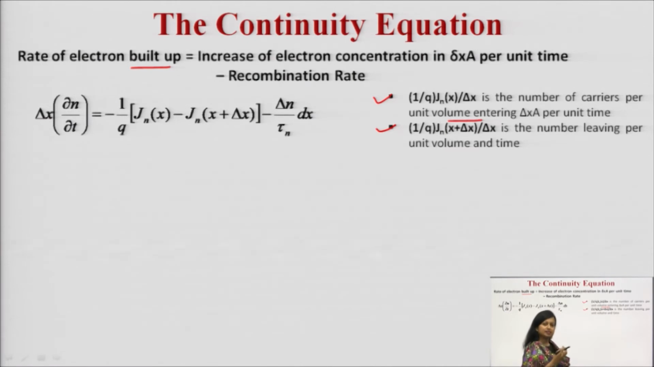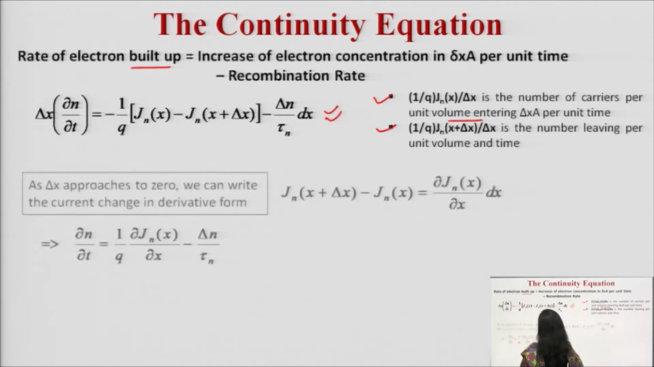So you have considered the number of carriers which are entering into the specimen per unit time, minus the number of carriers which are leaving the specimen per unit volume and time. This is how you have written this particular equation.